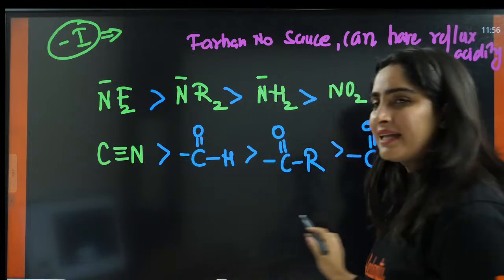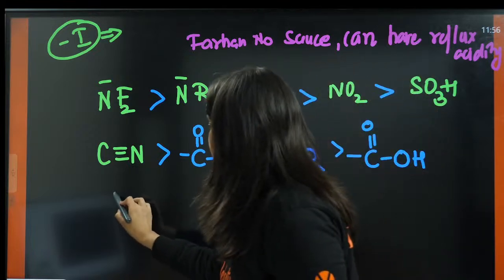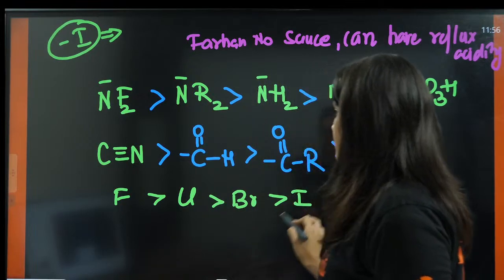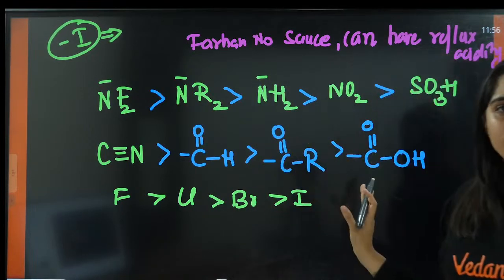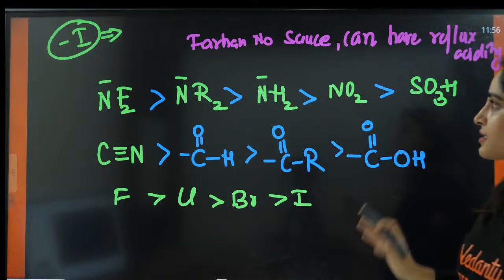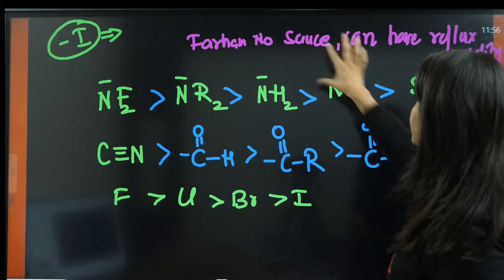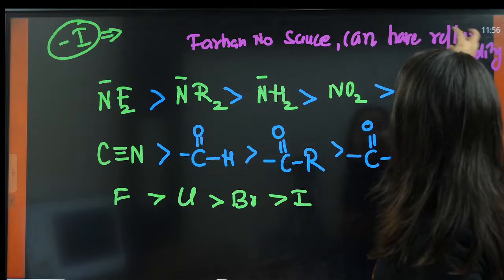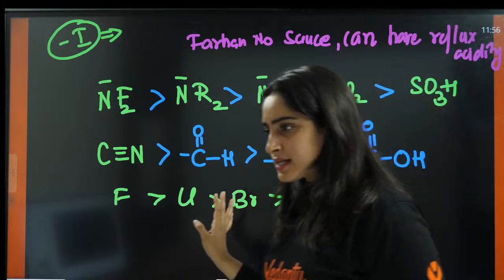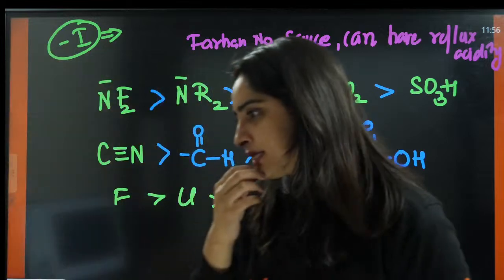Just write halogens in the decreasing order of electronegativity: fluorine, then chlorine, then bromine, then iodine. Right? Till now, is this clear to everyone? How do we learn this? Farhan, no sauce can have reflux acidity. Then halogens. Is this clear to everyone?